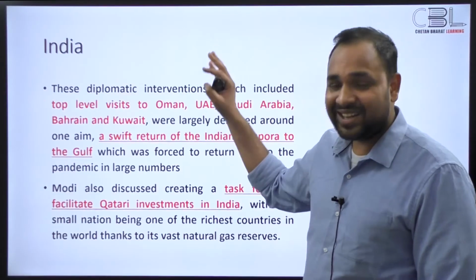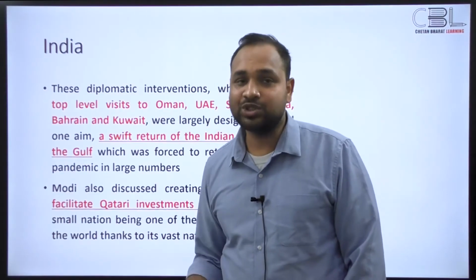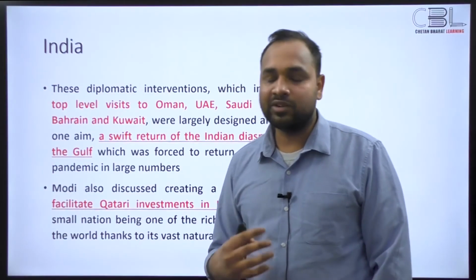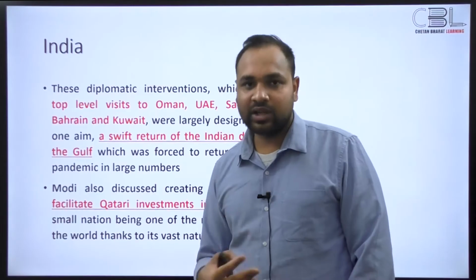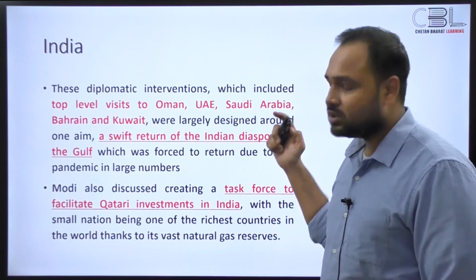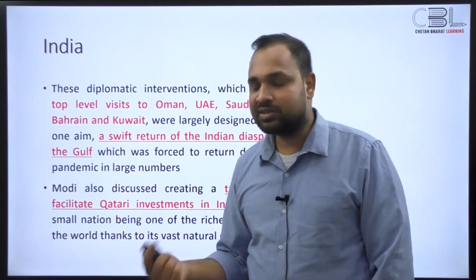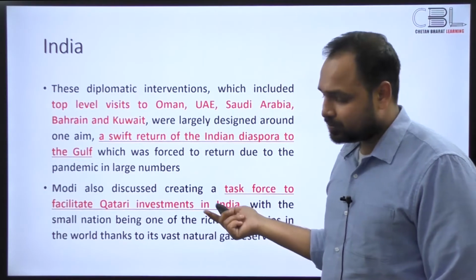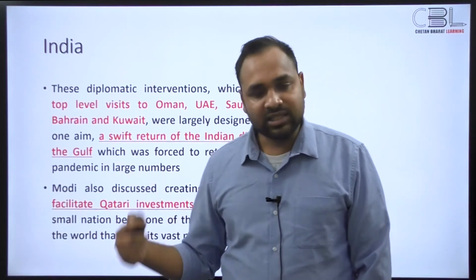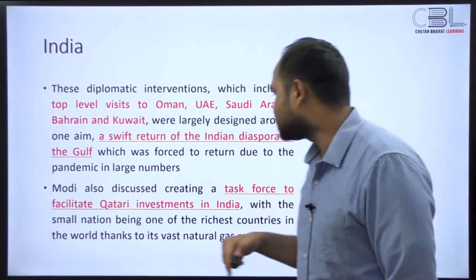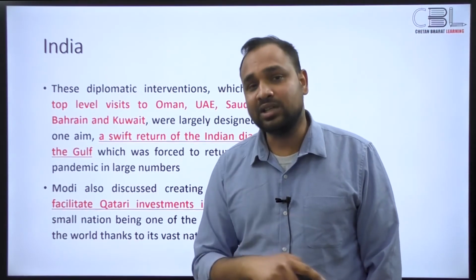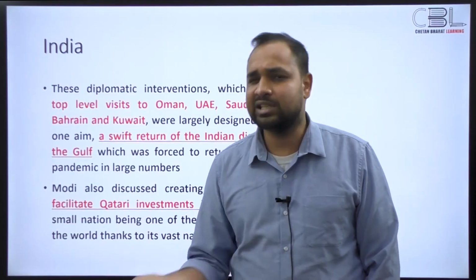The reason of state, the main rationale for India trying to ensure that we are on good terms with all these countries, is because we want a swift return of our workers to these countries, because their families are dependent on remittances from these areas, right? So that is why Jaishankar, our foreign affairs minister, visited these countries, right? And then the important bit that came out of this was that Prime Minister Modi had a discussion with the Qatari Emir about ensuring that Qatari investment finds its way to India through a special channel and all of that.